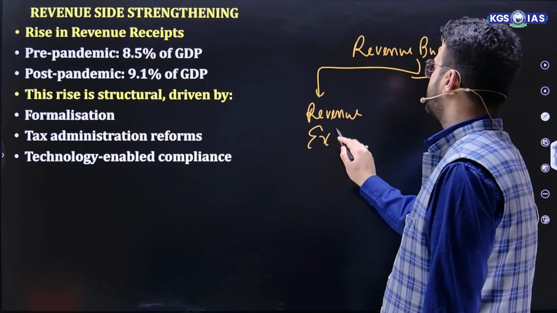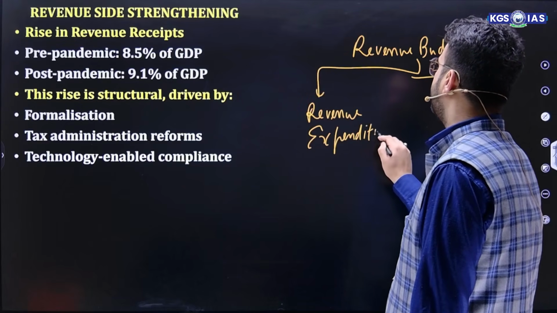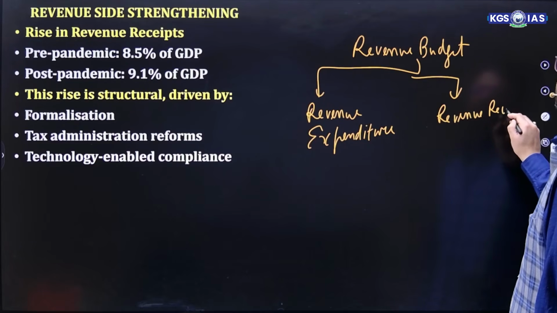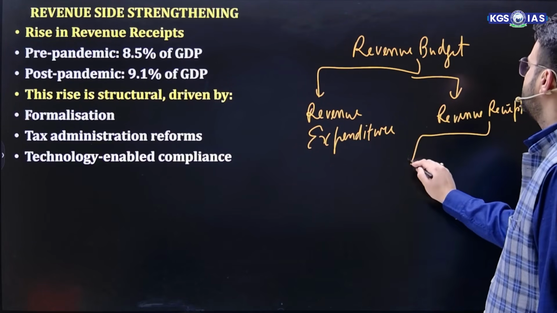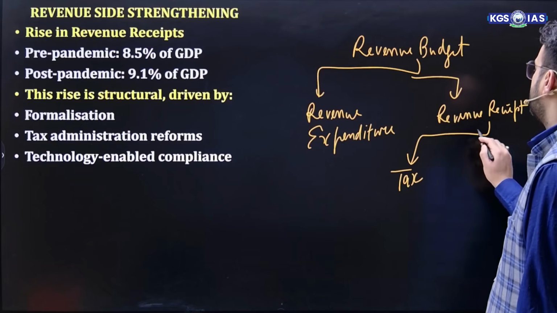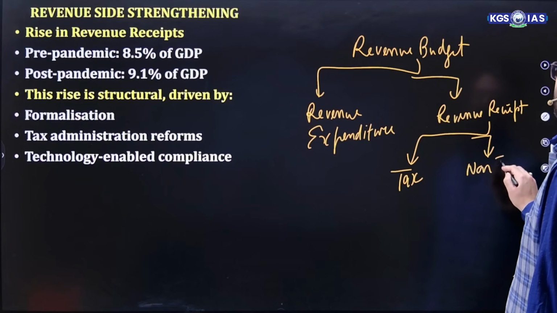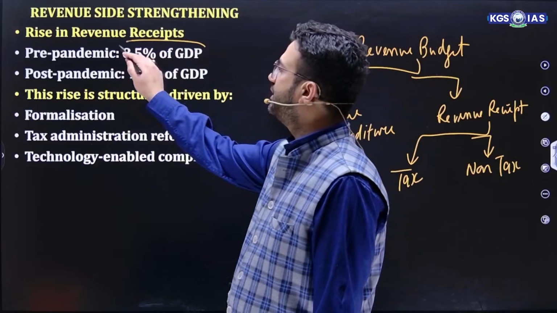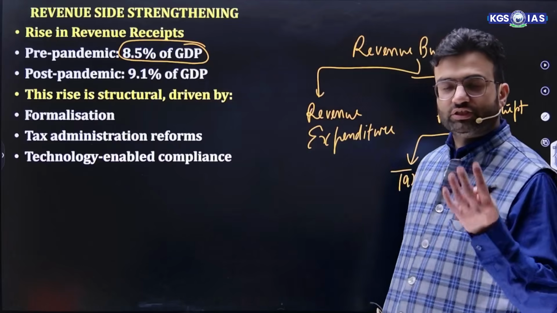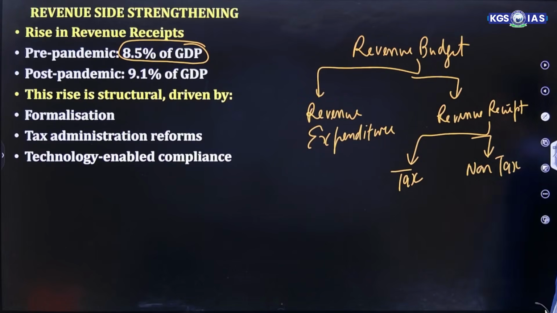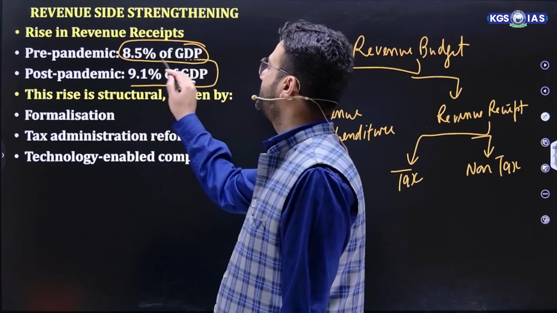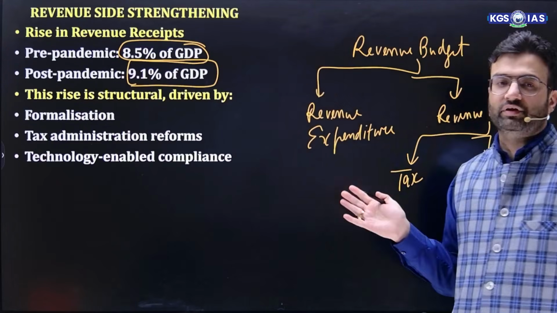Revenue expenditure and another is revenue receipt. Now this revenue receipt has further two components. One is tax revenue receipt and another is non-tax revenue receipt. Non-tax revenue receipt that we will talk on in this particular sense. So, the rise in revenue receipt: pre-pandemic, the revenue receipt is around 8.5% of GDP. That means the short-term earning of the government pre-pandemic is 8.5% of GDP, and post-pandemic it is 9.1% of GDP. That means there is an increase in revenue receipt as well.